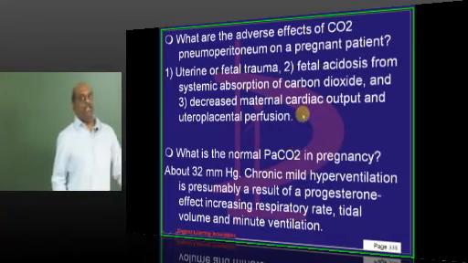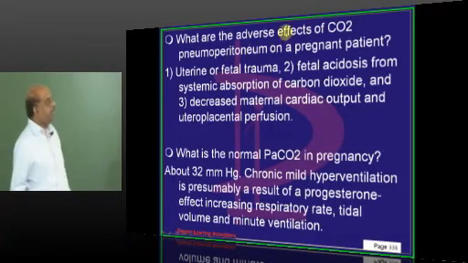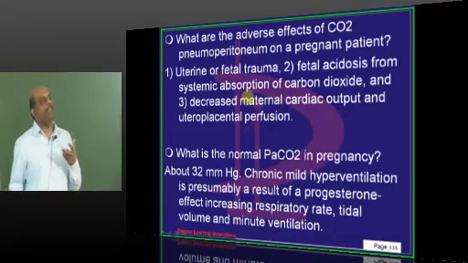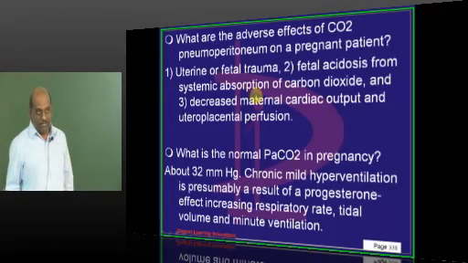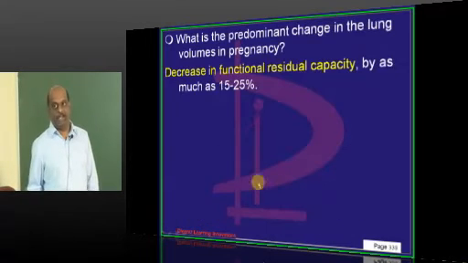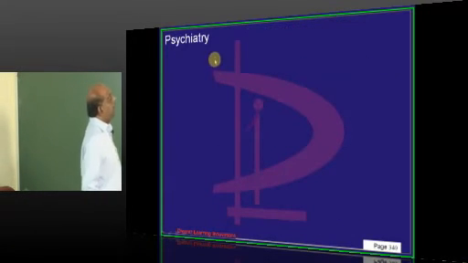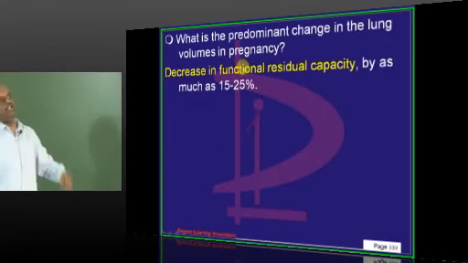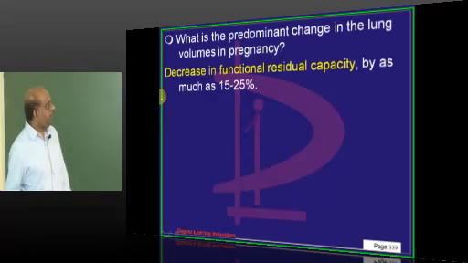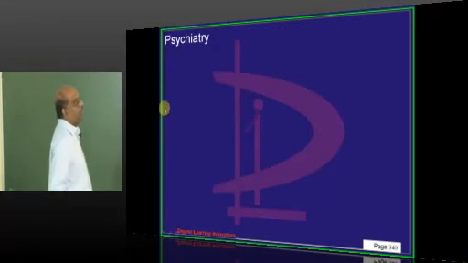Then what is the normal PaCO2 in pregnancy? It is around 32 millimeters of mercury, because it is a state of hyperventilation due to progesterone's effect on the respiratory center. It will increase the respiratory rate. A respiratory alkalotic state. But how is F? Functional residual capacity in pregnancy typically becomes diminished by about 15 to 25%.